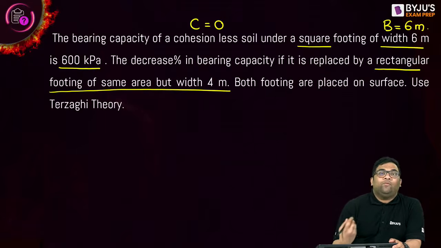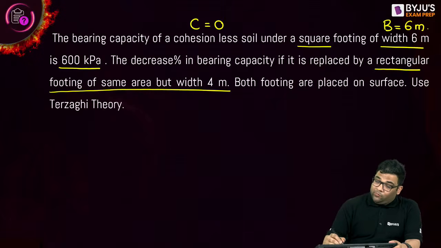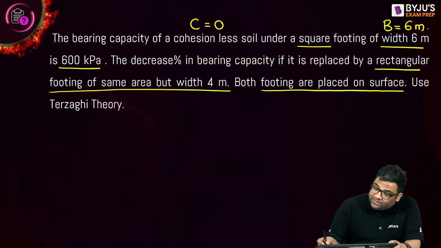They are asking the decrease in bearing capacity if it is replaced by a rectangular footing of same area but width 4 meter. That means we have two footings. And it is written both footings are placed at the surface. Placed at surface means what? Df is equal to 0, or I can say q is equal to 0.